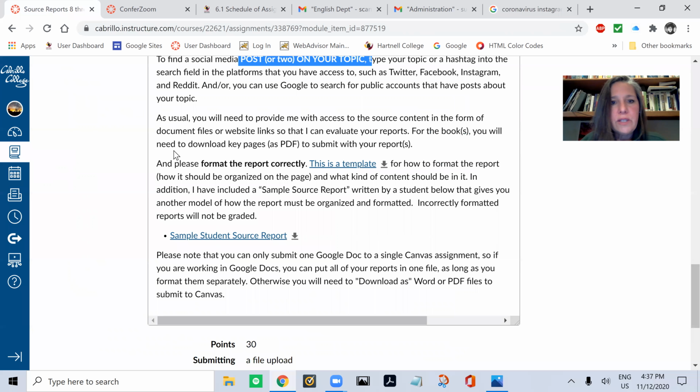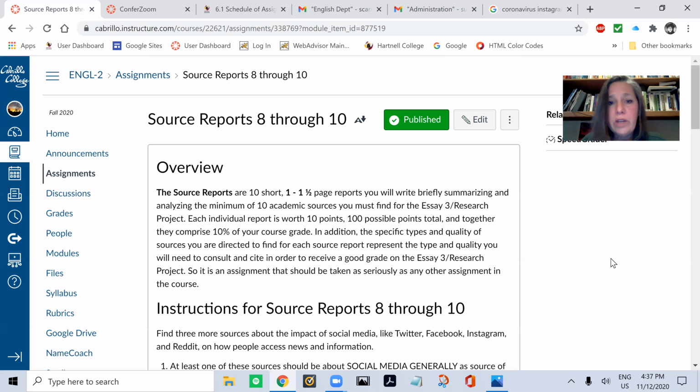And then the rest of this is stuff you should be familiar with already: how to develop the reports, three of them for this assignment, and how to format them. If you have any questions about any of this, contact me, and I will attempt to clarify those for you. All right, and that's about all I have for you on this.